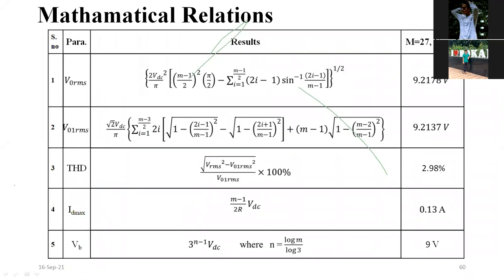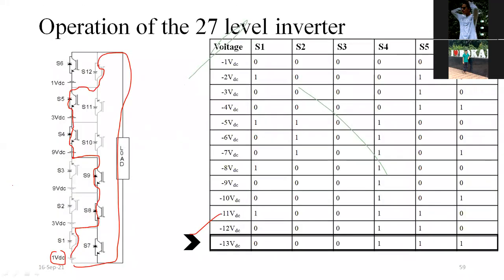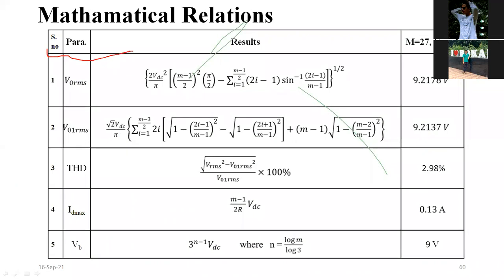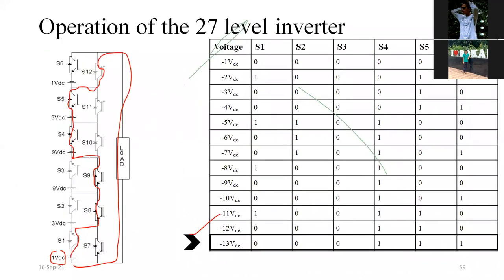Root mean square. If you're designing an inverter, the RMS value is very important. If you're designing a rectifier, the average value is important. The RMS value tells how much AC content is available in the waveform. So for my multi-level inverter, this is the formula.